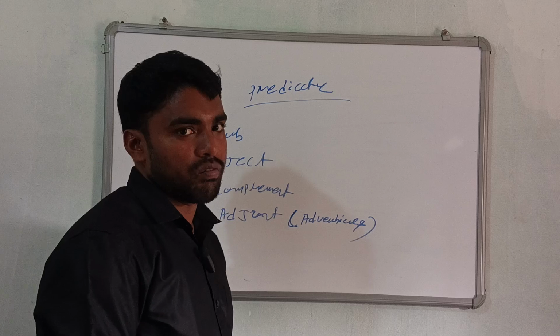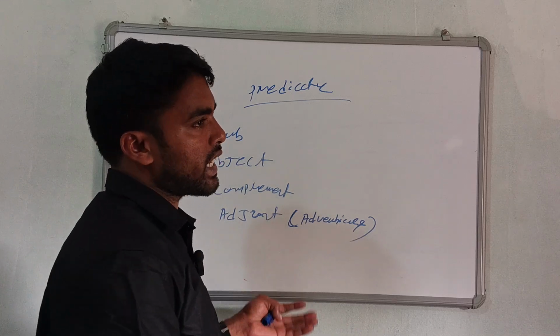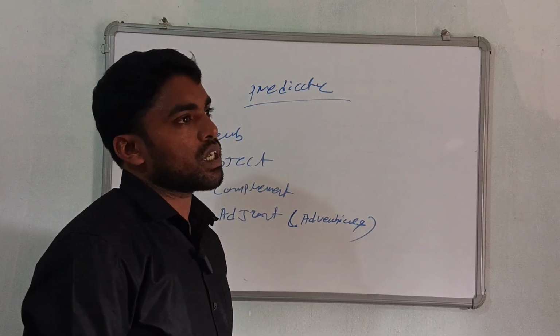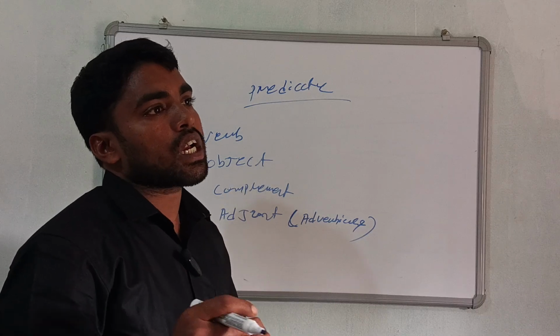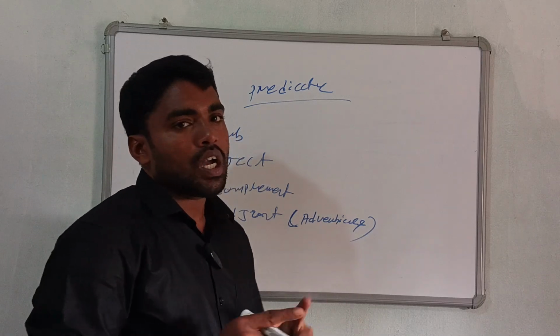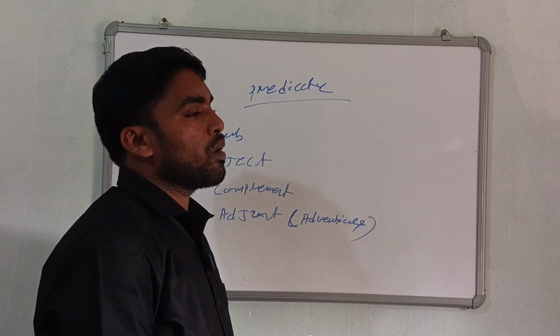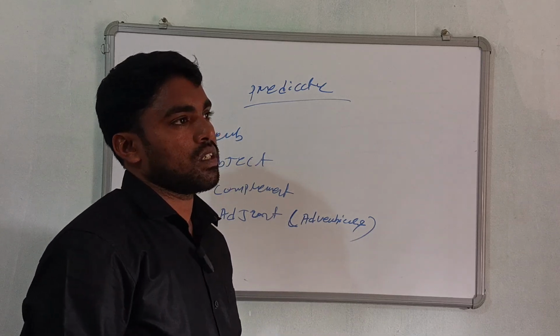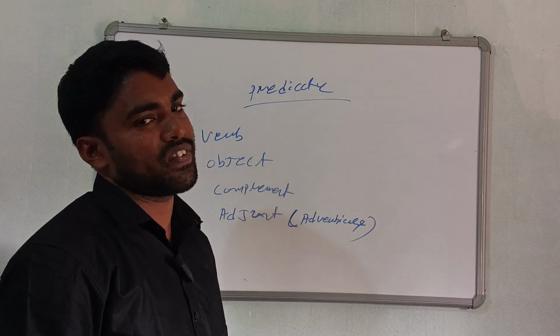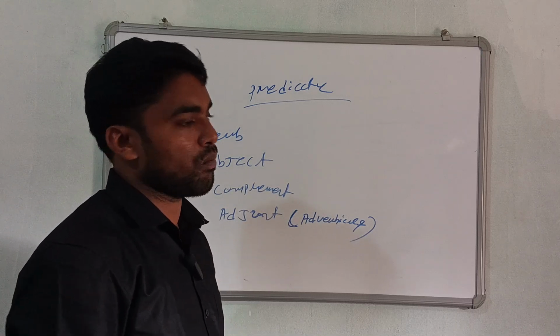Objects are divided into 2 types, direct object and indirect object. So the complement is related to the object.